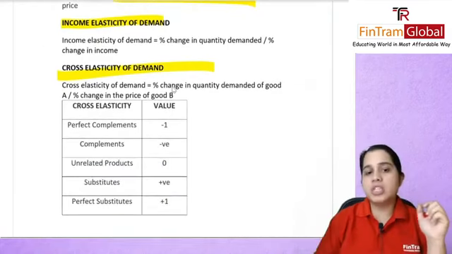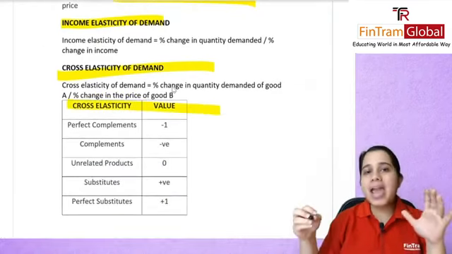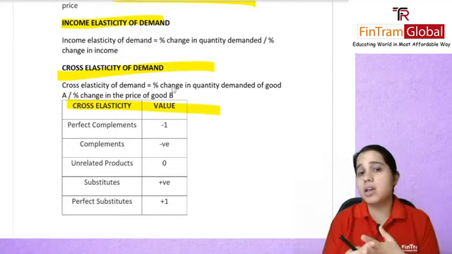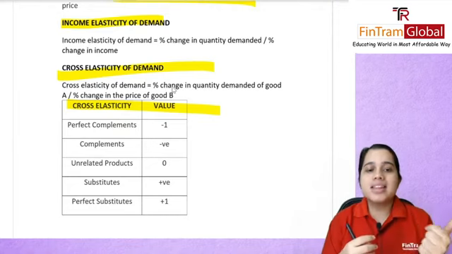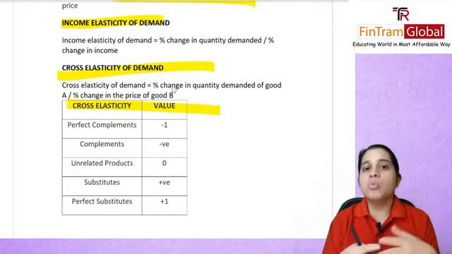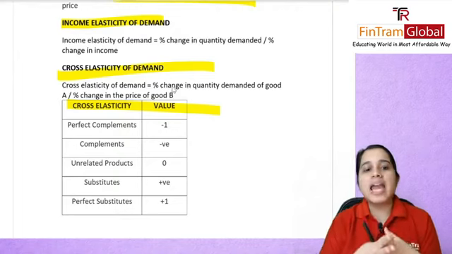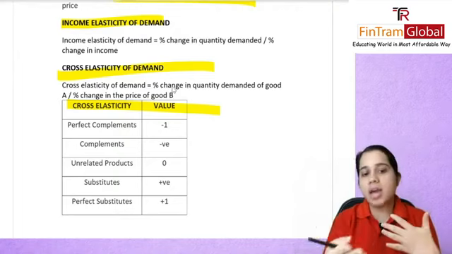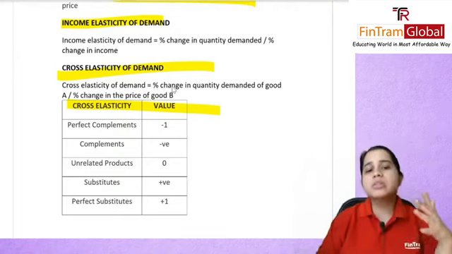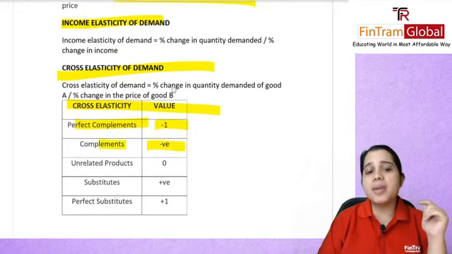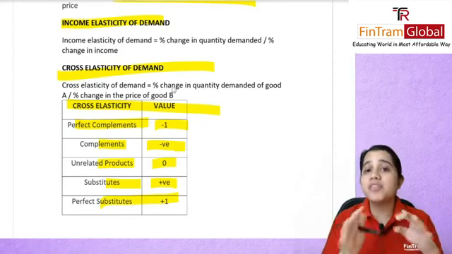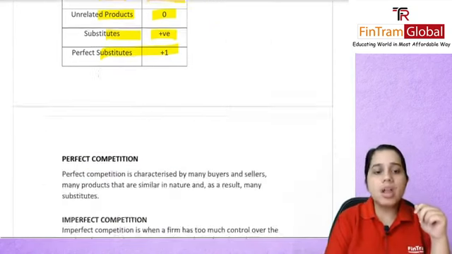Here is a table that I would suggest you keep in mind, you remember it, because again you can get an MCQ from here, where the cross elasticity is, let's say, -1. So what types of goods are they? Are they complements, are they perfect complements? So it's good practice to keep this in mind: if it's -1, they are perfect complements, negative complements, 0 unrelated, positive substitutes, and if it's +1, they are perfect substitutes for each other.